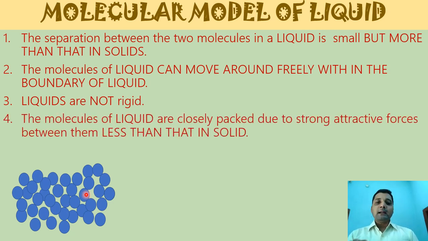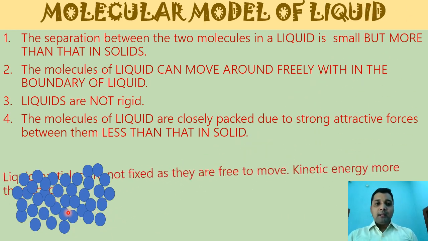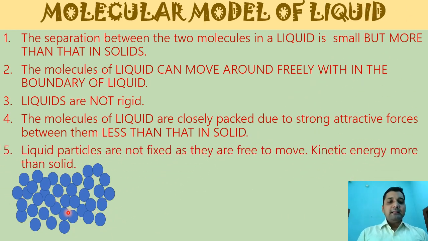Liquid particles are closely packed due to strong attractive force, but this force is less than that of solids. Solids are rigid, but liquid is not rigid. Solid cannot flow, but liquid can flow. Liquid particles can move around their mean position. Their position is not fixed, so they can move, because one particle can slide over another. That's the reason they are able to flow.